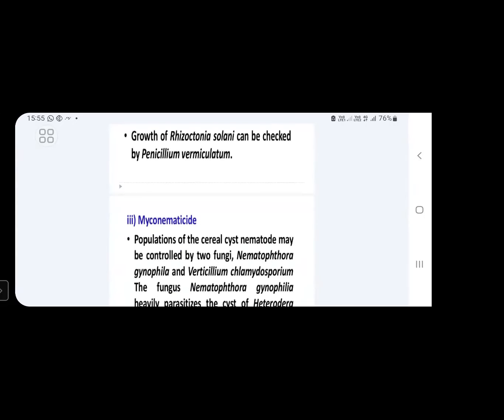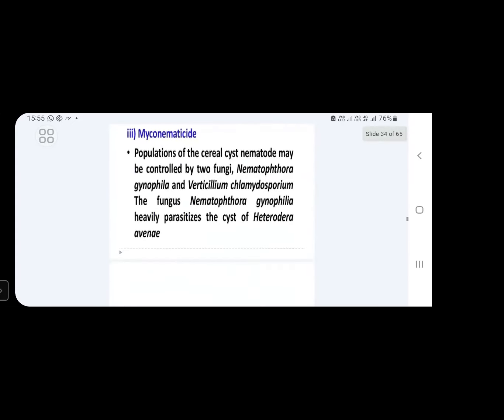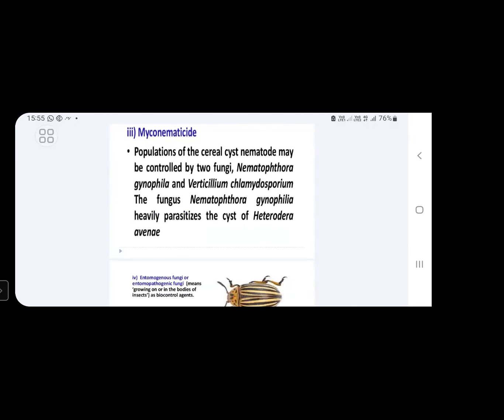That is why these fungal species which are used to control these pest causing organisms are called biocontrol agents. Next, myconematicide. What is this mycонematicide? Mycонematicide means some fungal species which are used to kill or control some nematodes which cause diseases to cereal crops.